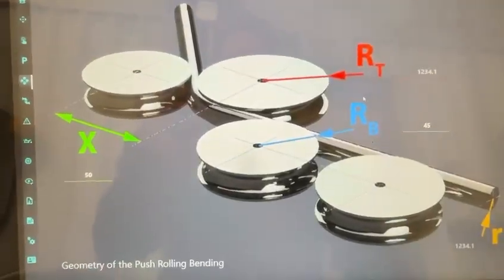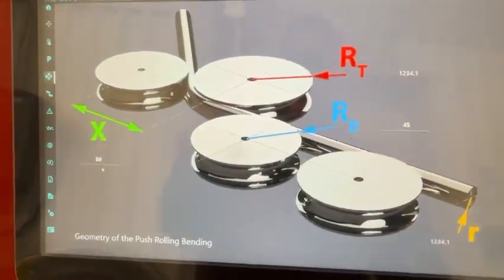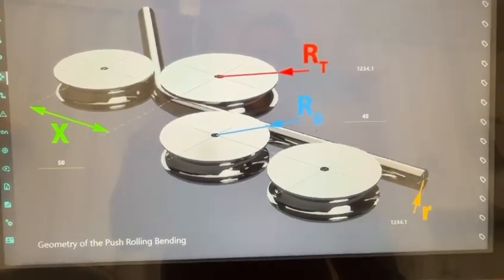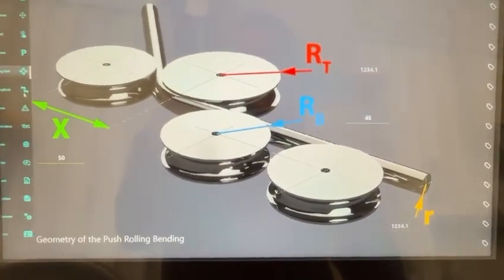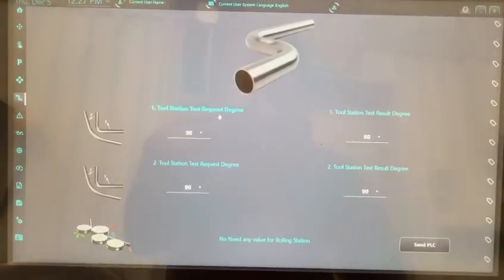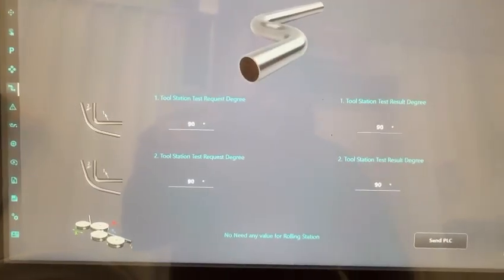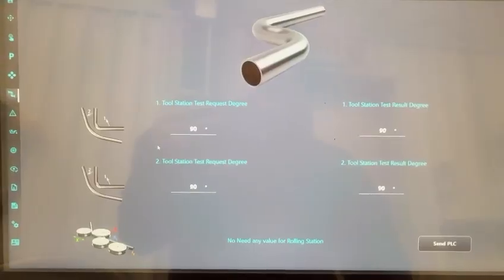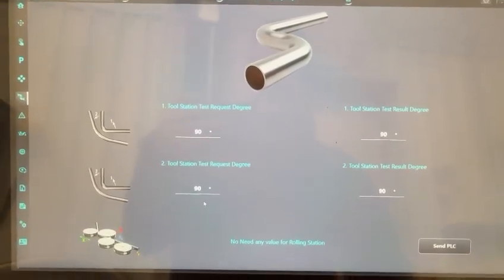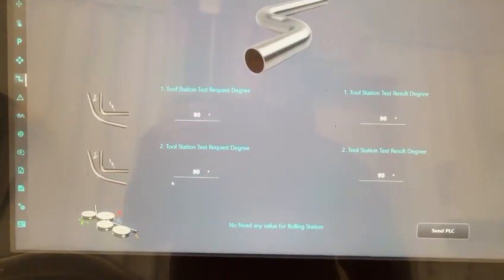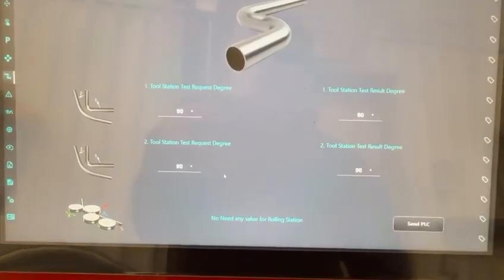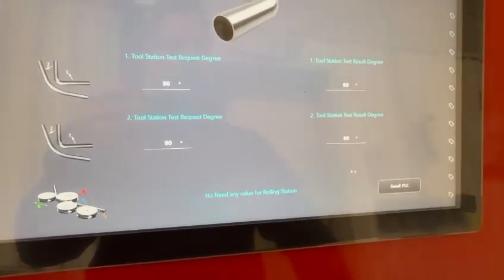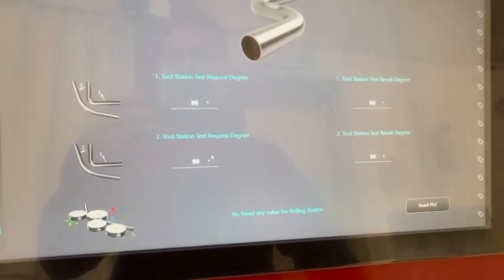Roll bending manually. You can set your X, R, and radius diameter. Then also for your spring back and test bends, you can do a 90-degree bend, then put what actual result is for different material types, and make your adjustments, as well as tool station changes, as well as roll bending. There's no value needed, but then you can send that to your PLC or to your program.